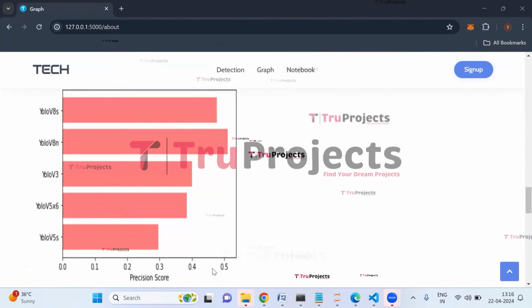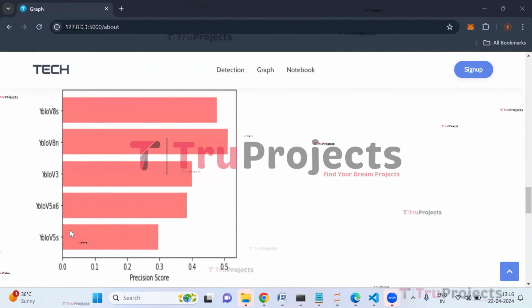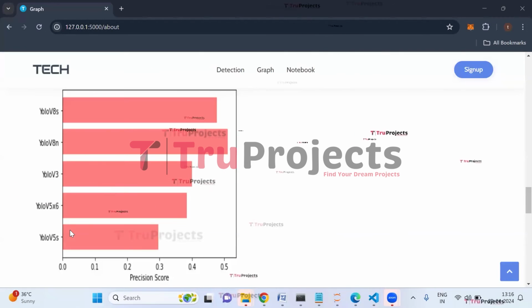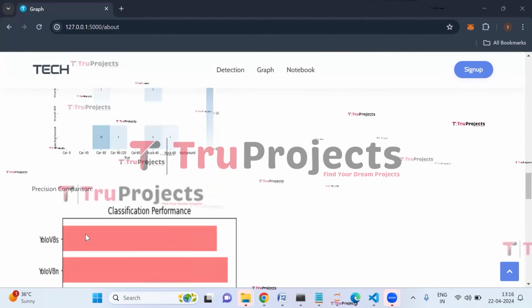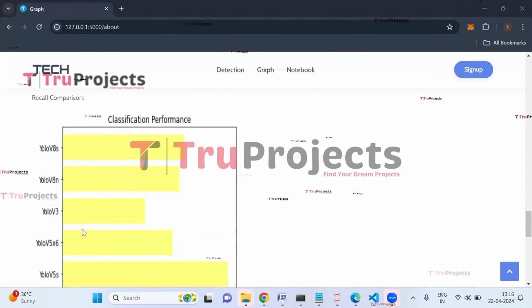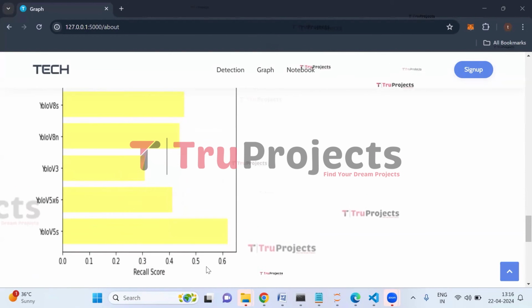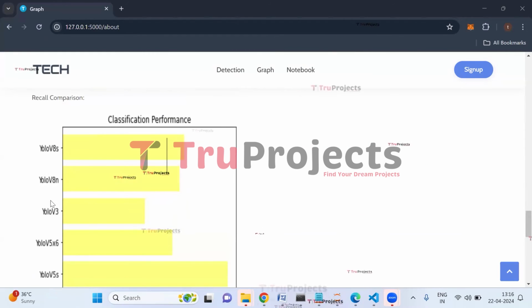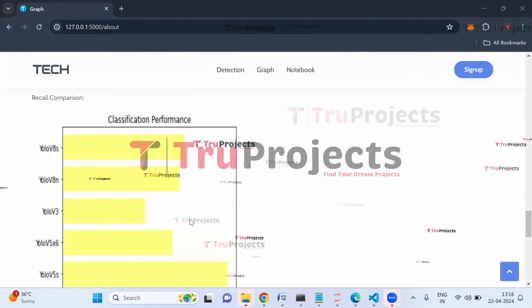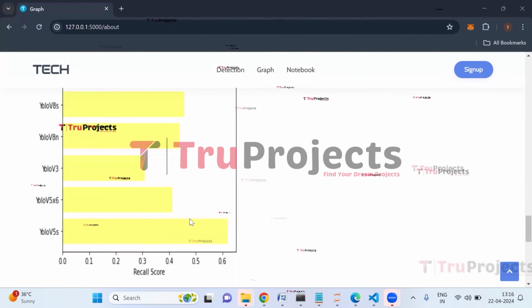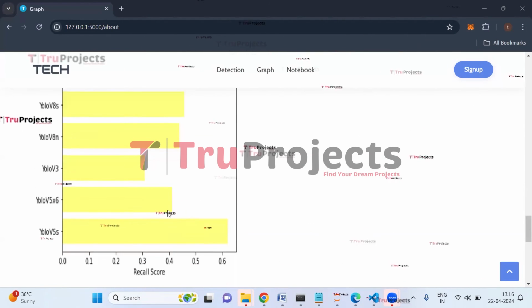Here on the x-axis, we have precision score, and on the y-axis, we have algorithm name. Precision is a measure of the correctness of positive predictions made by a classifier. And this is recall comparison graph. Here on the x-axis, we have recall score, and on the y-axis, we have algorithm name. Recall is a measure of the classifier's ability to correctly identify all relevant instances from a dataset.